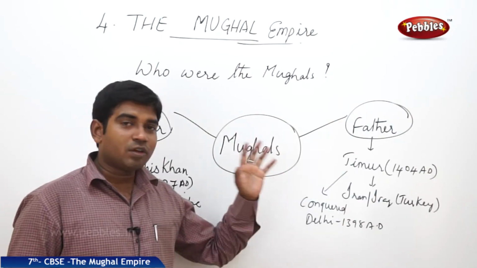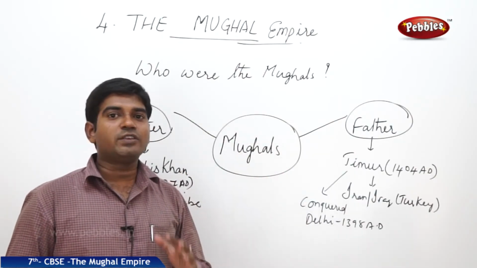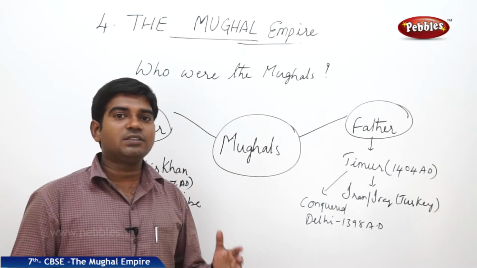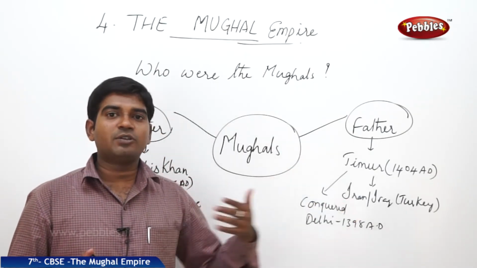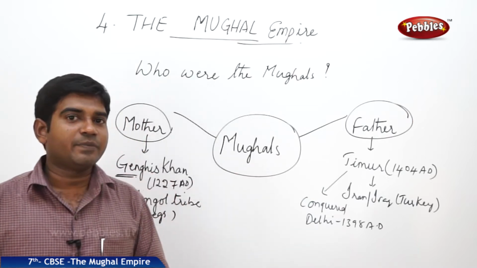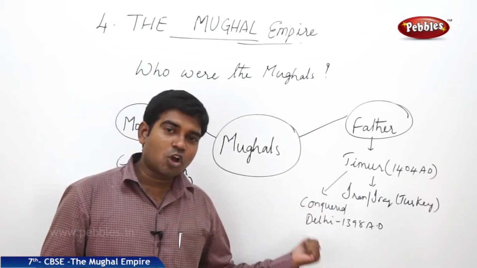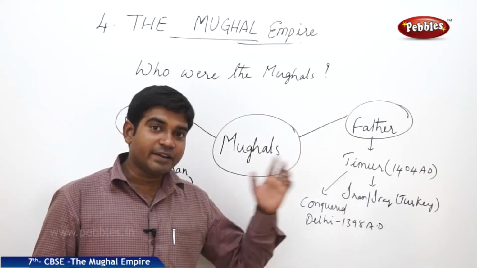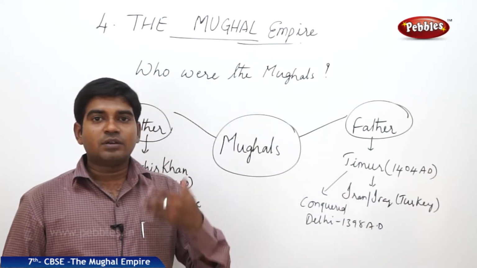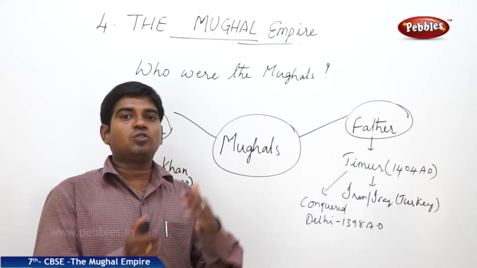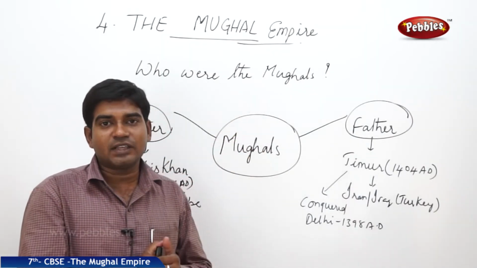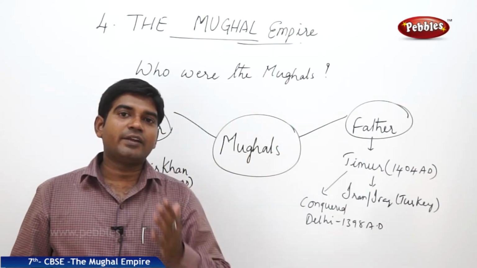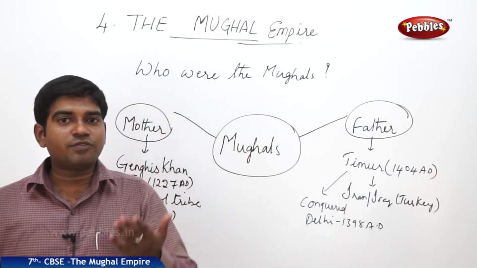One of the most important reasons, historians felt, why the Mughals largely claimed to be from the father's side and declared more about their father rather than their mother is that his father conquered Delhi in 1398 AD itself. So they tried to tell people that they belonged to the father's side who captured Delhi way back in 1398. They themselves were trying to attack, conquer and establish their rule in 1526.